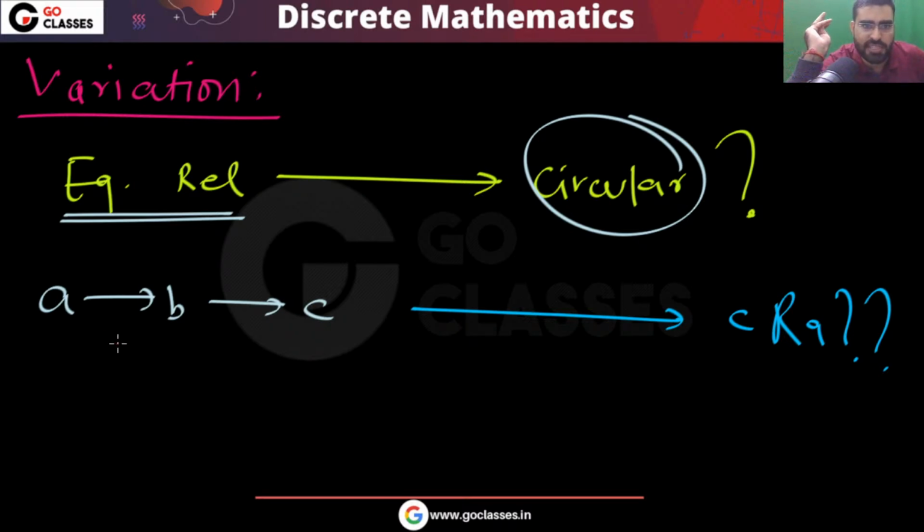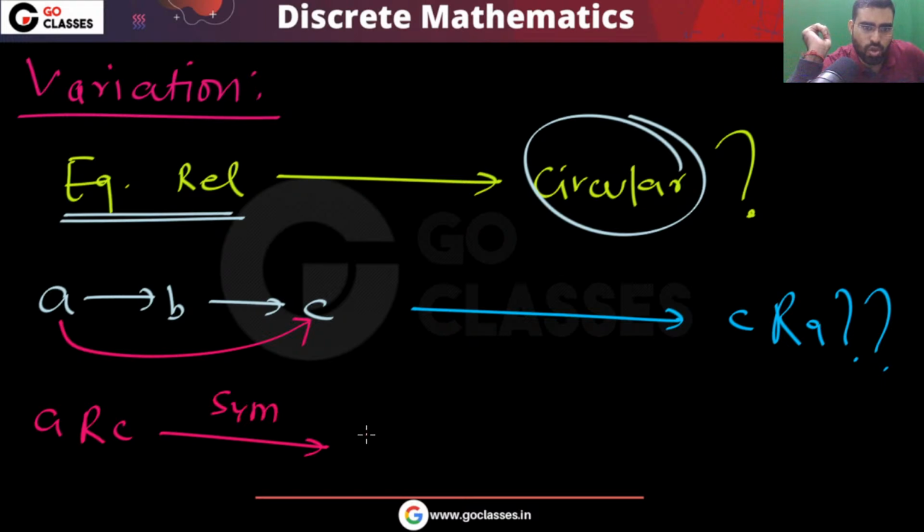So you can easily see that, let me assume A is related to B, B is related to C. Now equivalence relation says, sorry, transitivity says that A will be related to C. So A will be related to C. By symmetry, because it is symmetric, C will be related to A. So yes, this is correct.